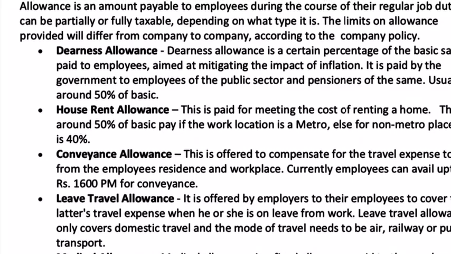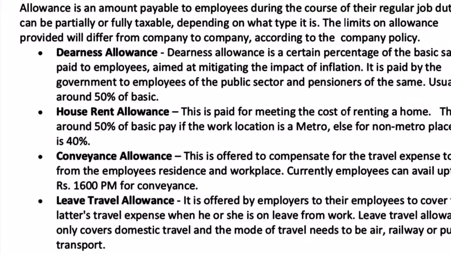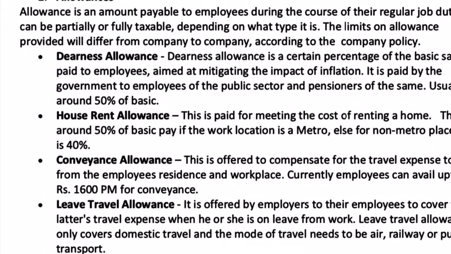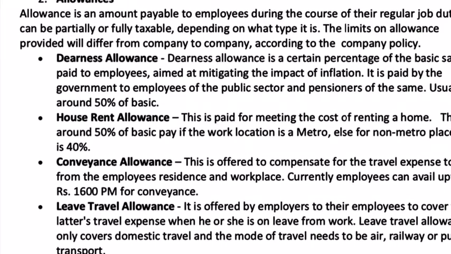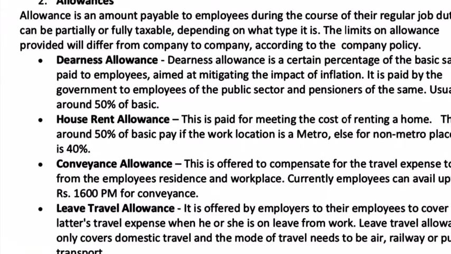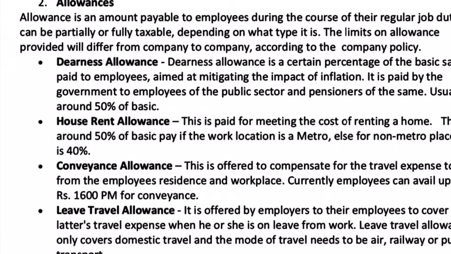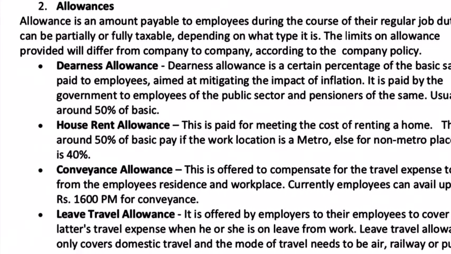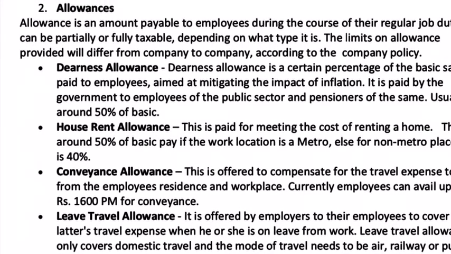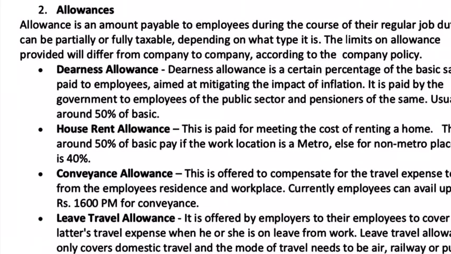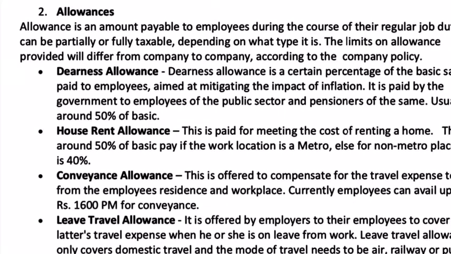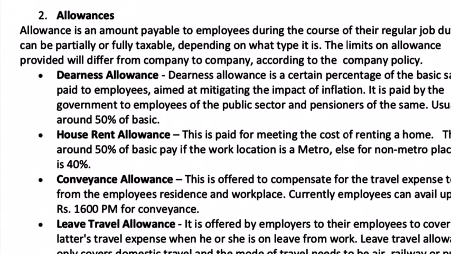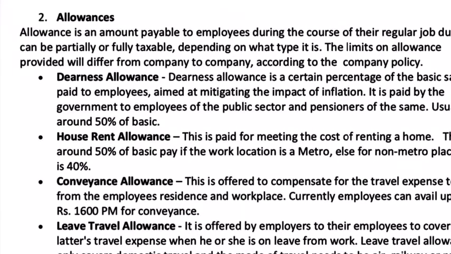The first one is dearness allowance. This is paid to mitigate the impact of inflation. Usually this is around 50% of the basic. Then you have the HRA or the house rent allowance. This is paid to support employees for managing housing rent. Usually this is also 50% of the basic pay for metro cities, and for non-metro it is 40%. So for Bangalore it's going to be 40%.